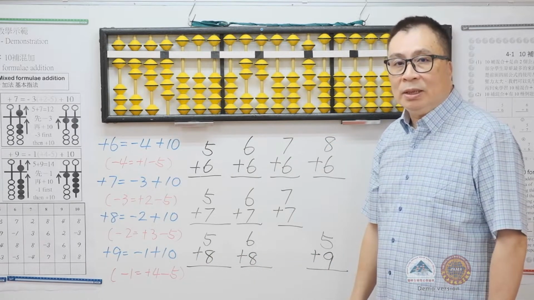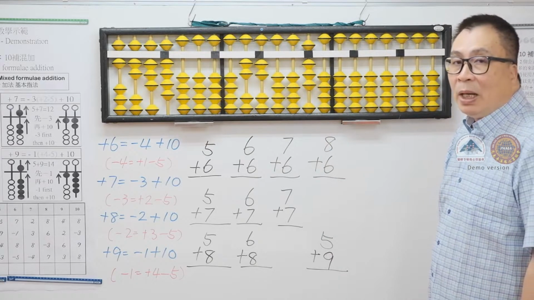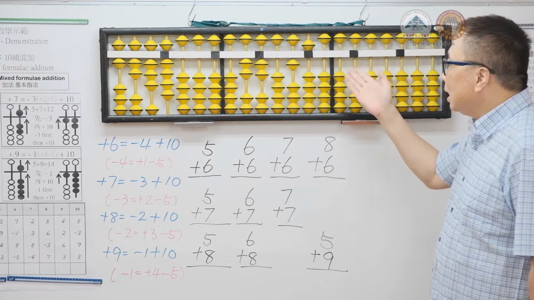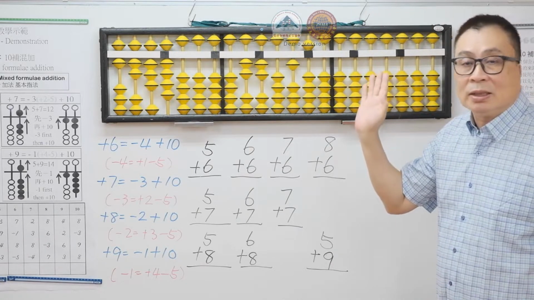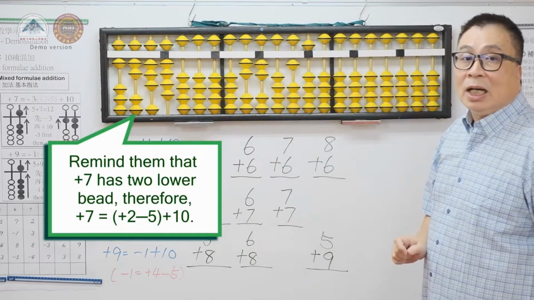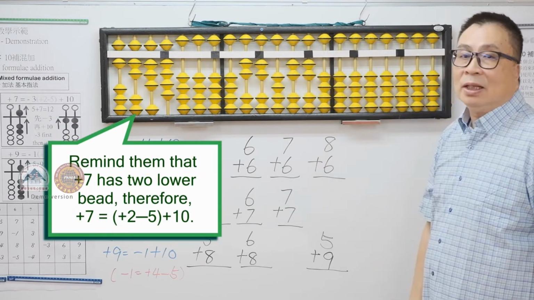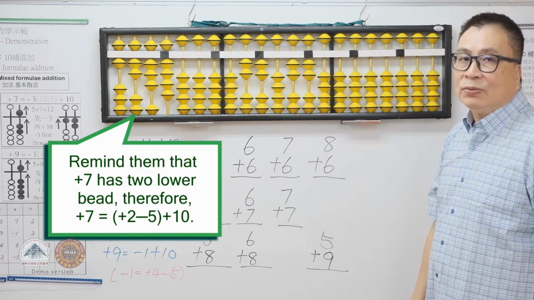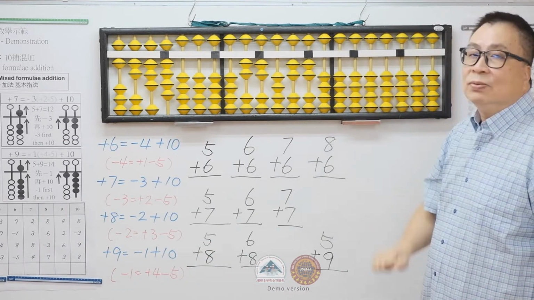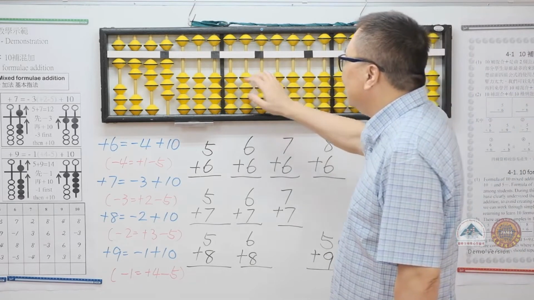Sometimes students may not understand this clearly, so we can do it in this way. We have 8 and we want to plus 7. We can minus 3 directly. However, when we want to add another 7, but we don't have 3 to minus, we can mention to them that 7 has 2 lower bits, so we move 2 lower bits up with 5, then plus 10. Using this method, it will be clearer for students to understand because 7 has 2 lower bits. You just need to bring 2 lower bits up, then plus 10.